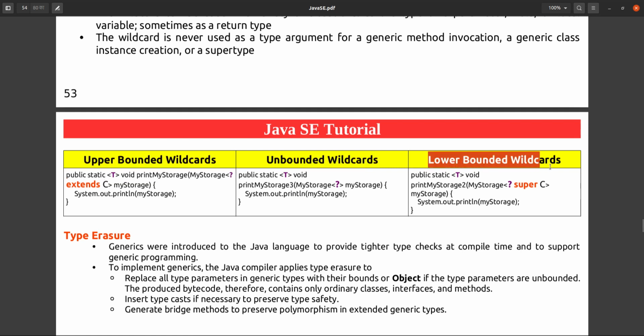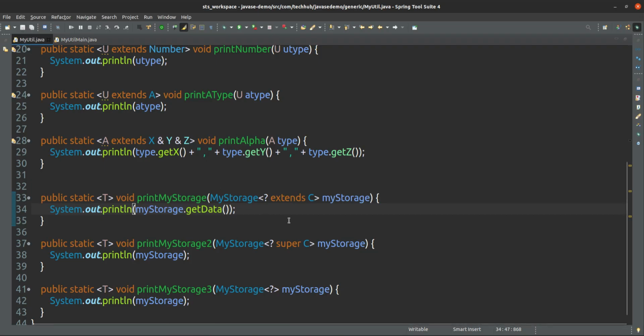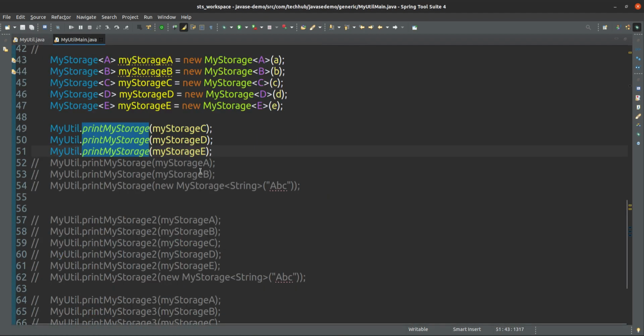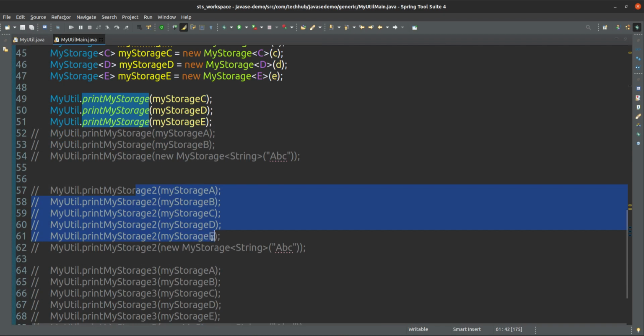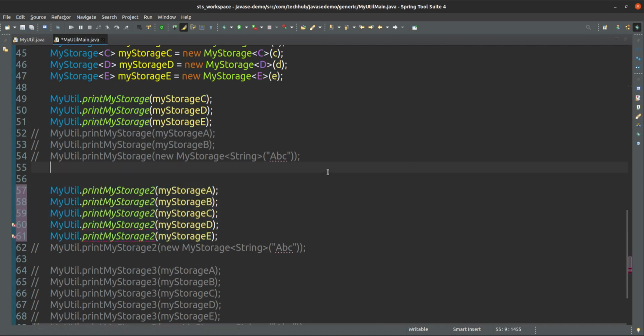What is the max lower bound we can specify in this way? Using super keyword. So here I am using super keyword. Here also I am using super keyword, but here I am telling it should be the super type of C only. Super type of C is A and B only. A, B and C, sorry.